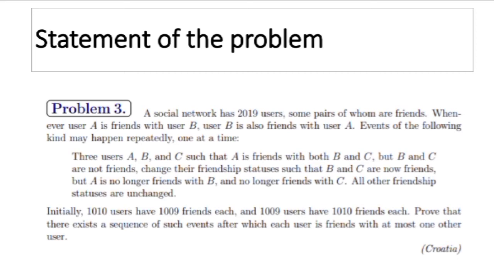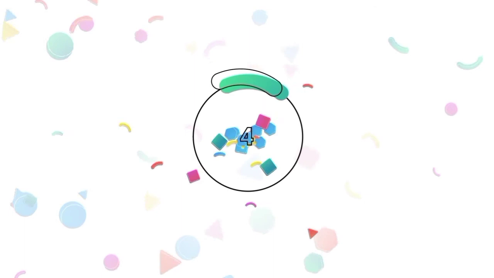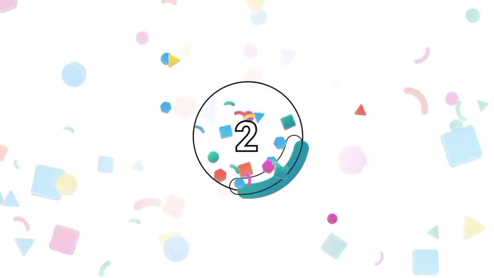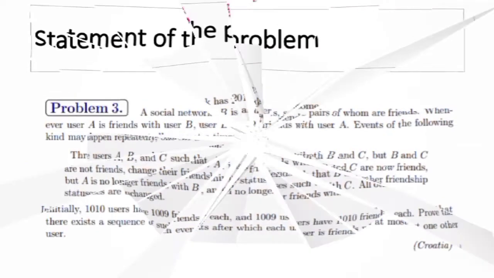Pause the video here and give it a try. First of all, I would like to plot a plan to solve this problem. Plan 1 is to transfer this problem into a graph theoretic problem, because such problems are easy to deal with in graph theoretic language.